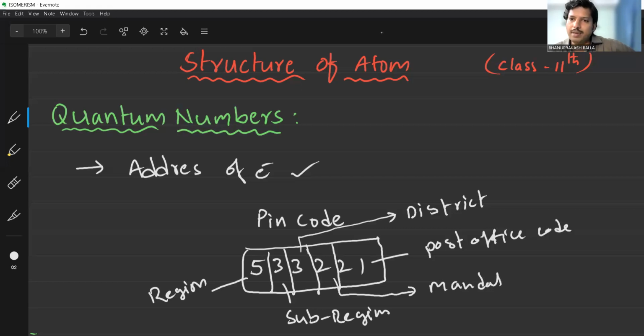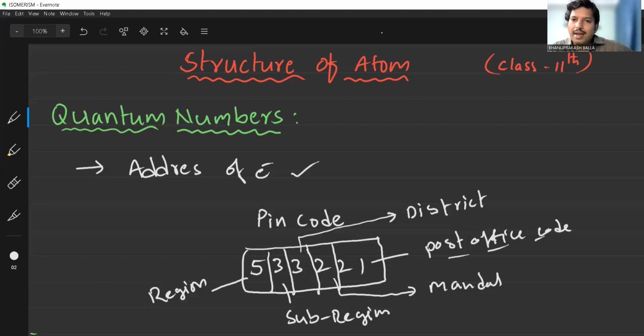With the help of all these 6 digits, it is very easy to trace our address in India. The pin code belongs to a particular village post office only. It indicates in India which region, which sub region and which district. In that district there are many mandals, and in each mandal a number of post offices, and each post office has a particular code. So with the help of the pin code, the particular place is recognized.